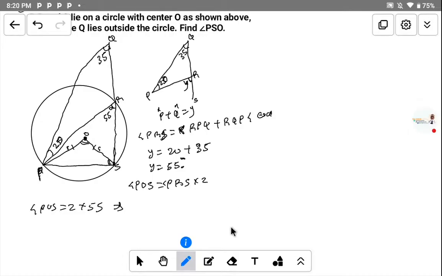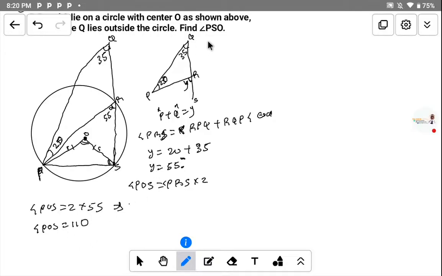Hope you are following the class. So that will give us what? 110. So therefore, the angle POS is equal to, sorry, what did I write? Okay, angle POS is equal to this one by that, which is what? 110. That gives us 110.